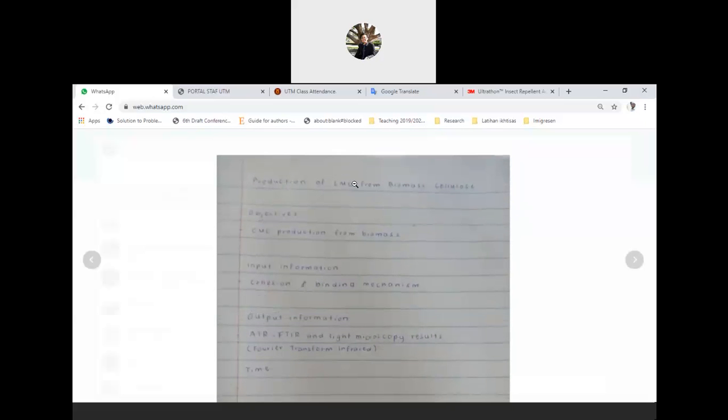Reactor. Of course, you need the reactor because you cannot make CMC with your bare hands. It involves alkaline NaOH. Of course, you need the cellulose, because carboxymethyl cellulose. Okay, input information, that is good.